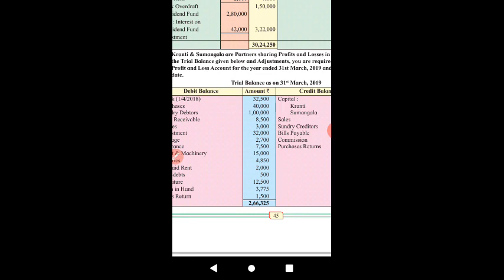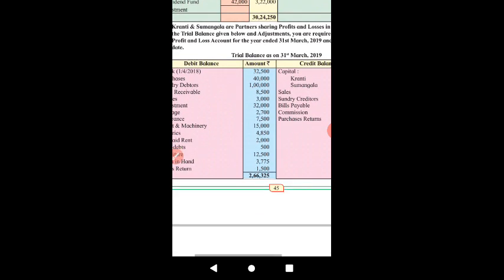So after 31st March it will be the next year. So April, May and complete June. We have paid for the next 3 months insurance. Means expenditure made this year or paid this year but for the next year.